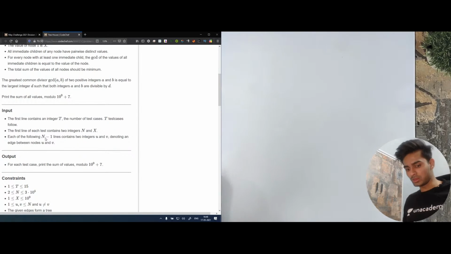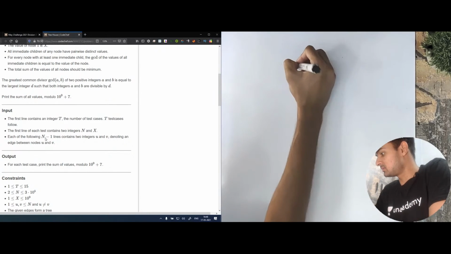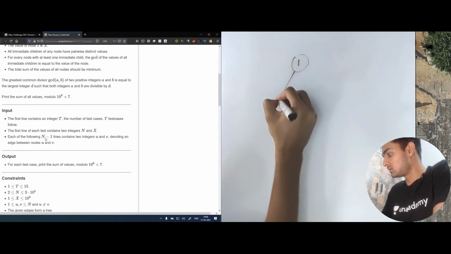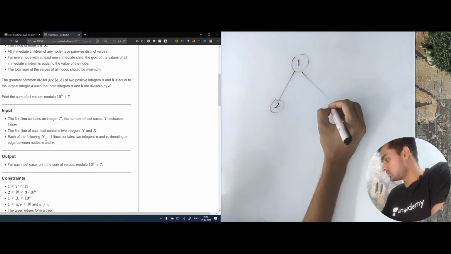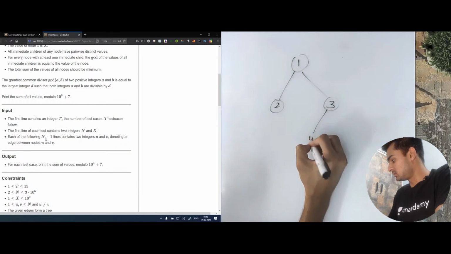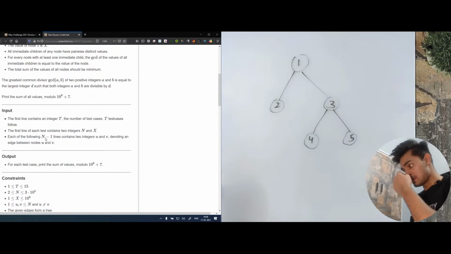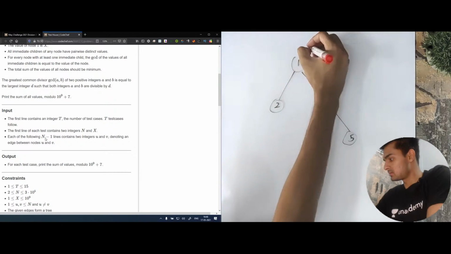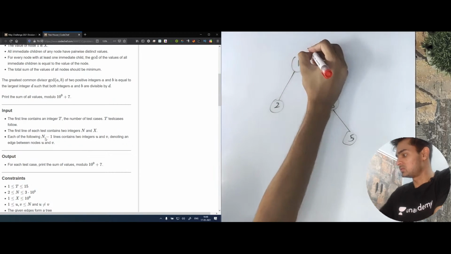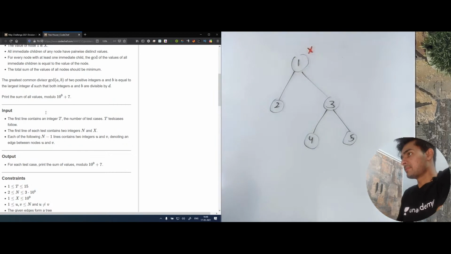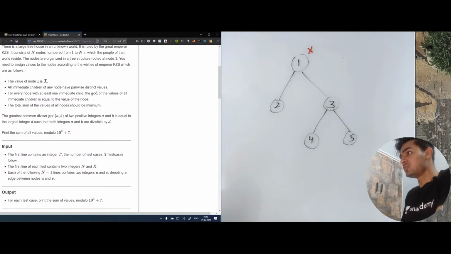So what the problem says is that we are actually given a tree. Let's say this is the tree. This is 1, this is 2, this is 3, this is 4, and this is 5. We are given a value x. This is the value of this node. Now, let's look at the cases. So basically the value of node 1 is x.